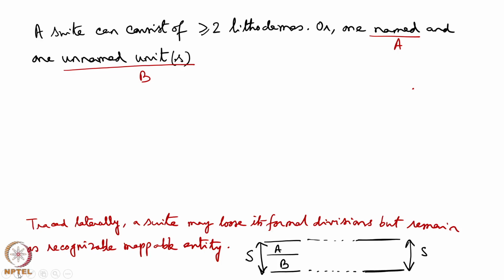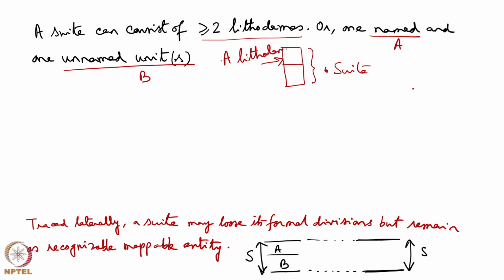A suite can consist of two or more lithodems, or one named and one unnamed unit. That is possible. For example, if this is a suite, here we might be able to define a lithodem, but in portion B we are not defining any lithodem.